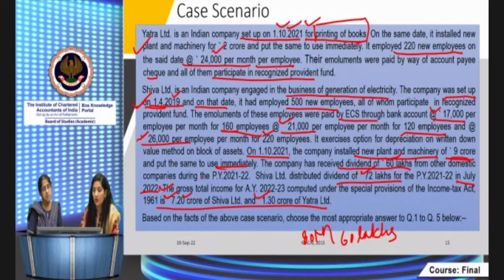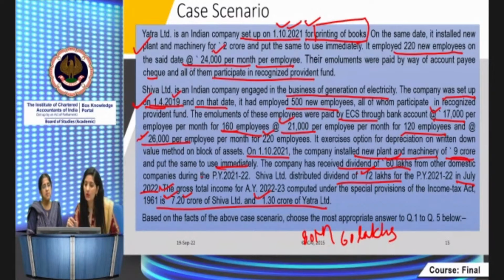1.8 crore. From this total income, 7.20 minus ATJJ deduction, ATM deduction, and this 1.8 crore. Accordingly, 2.91 crore would be the total income of Shiva Limited. And in case of Yatra Limited also, this would be eligible.